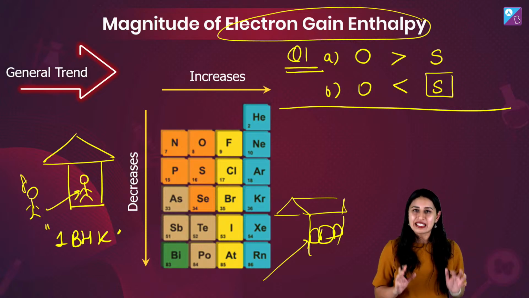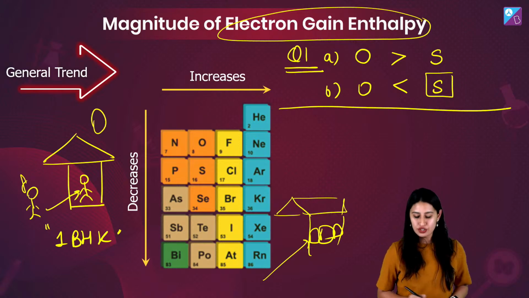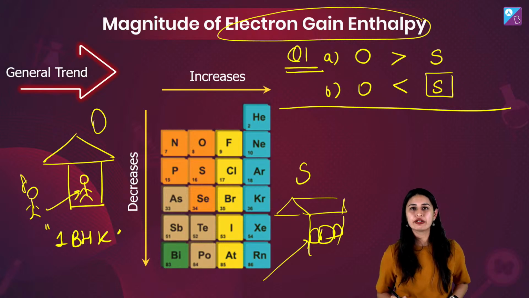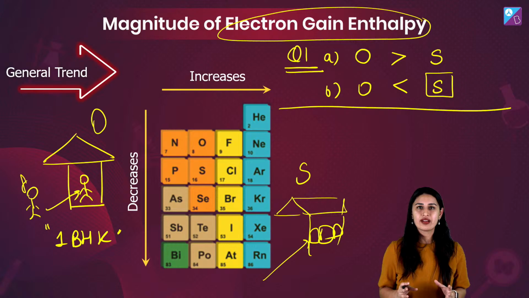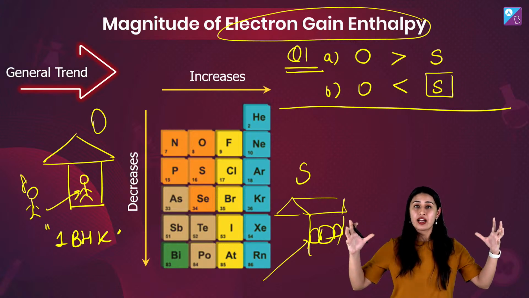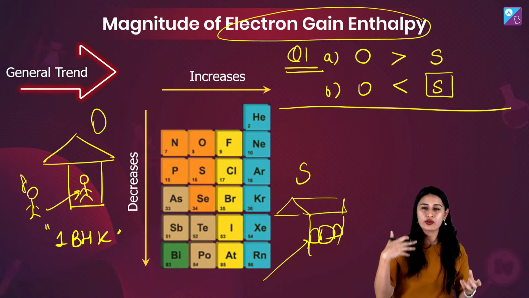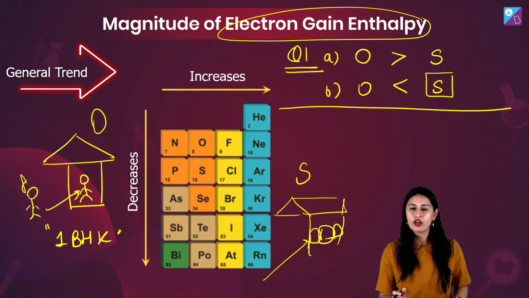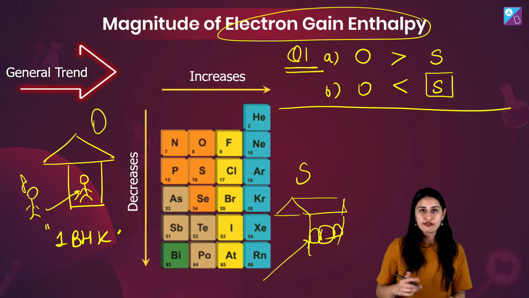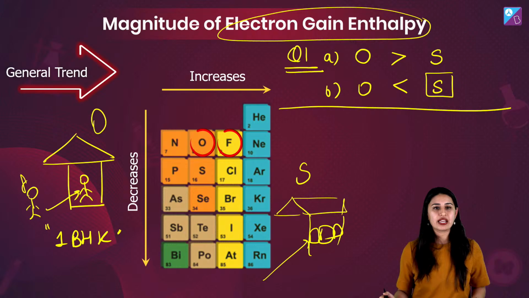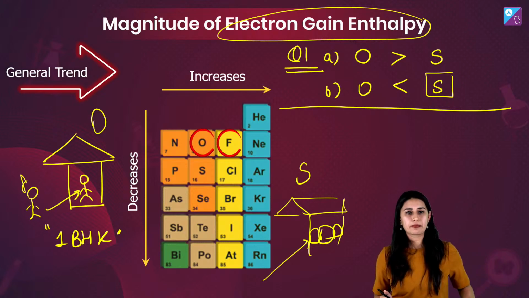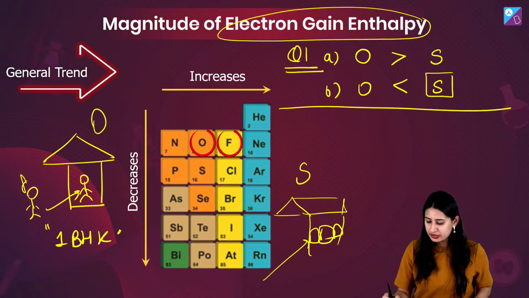So what is happening here in terms of oxygen and sulfur? This 1 BHK is oxygen and this big bungalow is sulfur. Sulfur has d orbitals. If sulfur has d orbitals, it's like it has guest rooms. Okay, you can come and stay, it doesn't matter. So that's why you would see that sulfur wins over oxygen. Similar trend you see for fluorine and chlorine. Same thing. Control C, Control V. Same thing. So remember this.